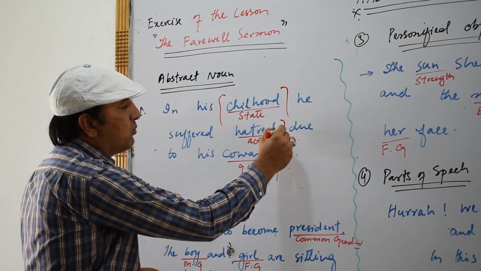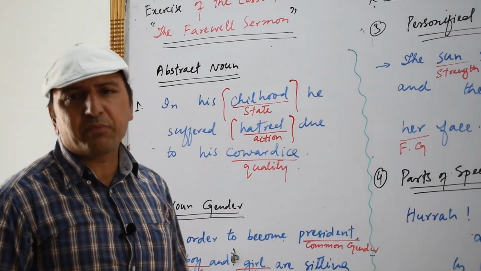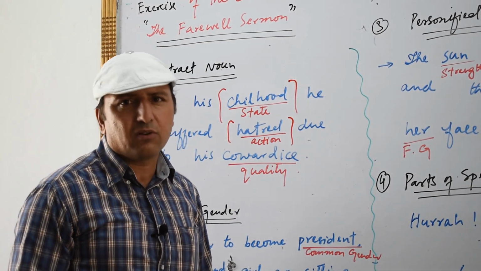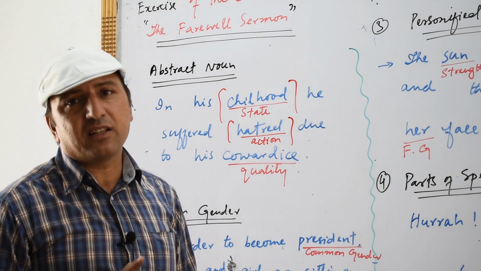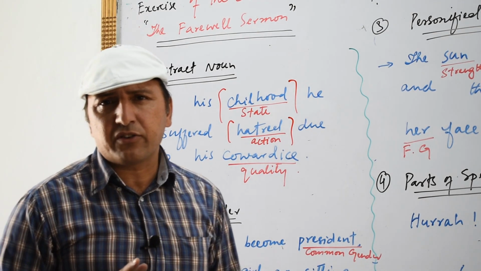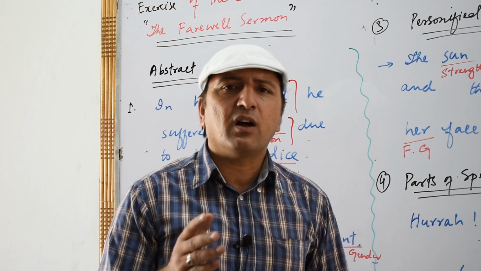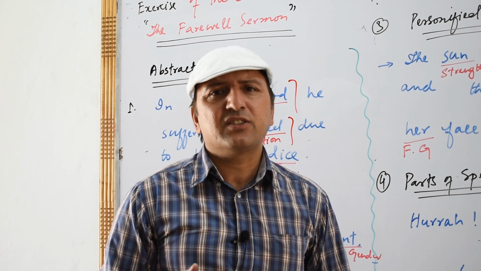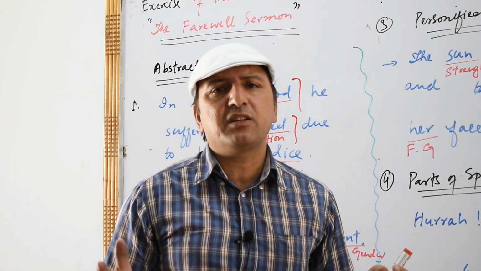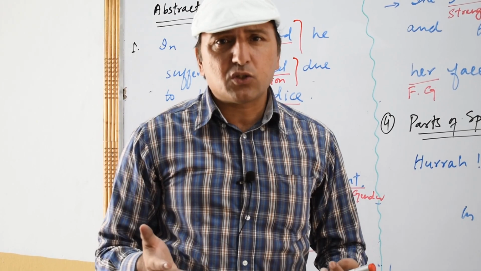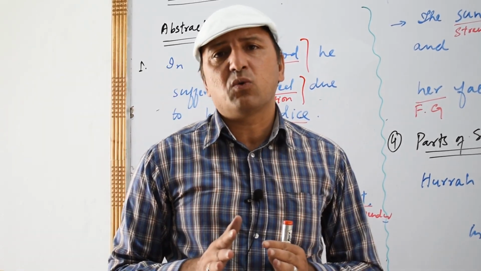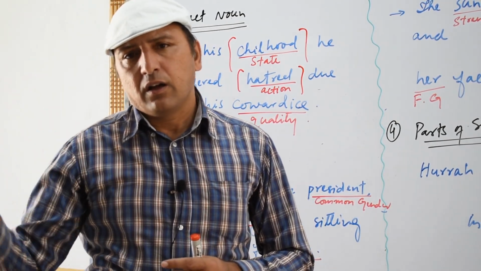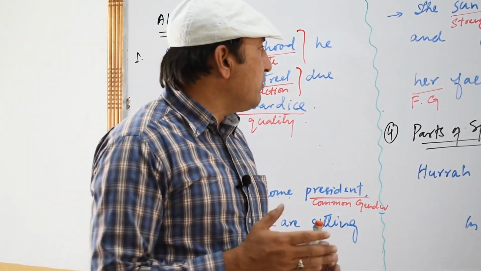Once again we have the word hatred. We call it hatred because its name is hatred. So basically it is a noun. Now you see, have you ever seen hatred at your house or in the street or walking somewhere else? So hatred is something having no physical existence, having no physical shape. So first of all it is a noun and it has no physical shape walking in the garden or in the street. So that is why we call it abstract noun.